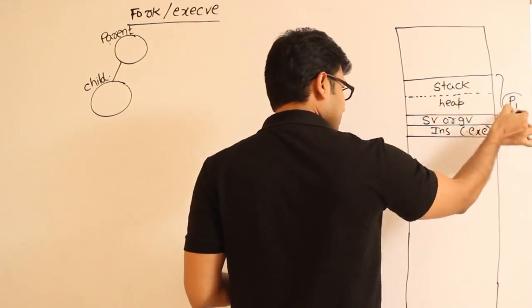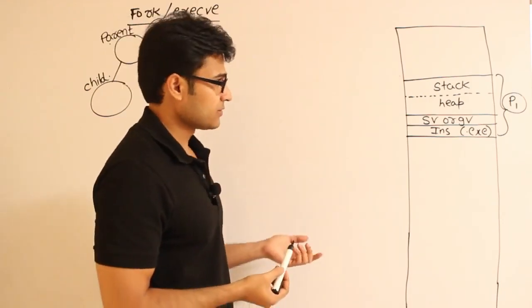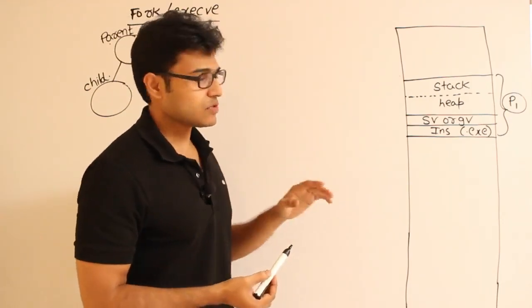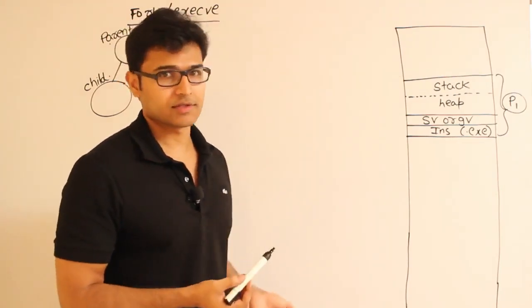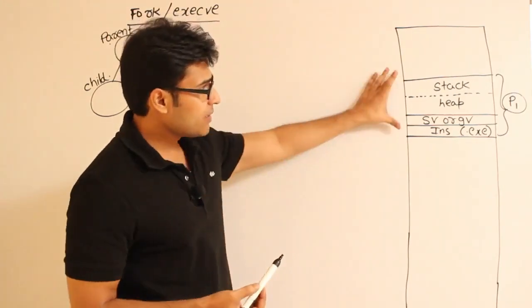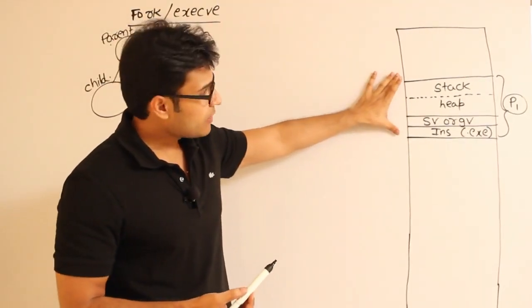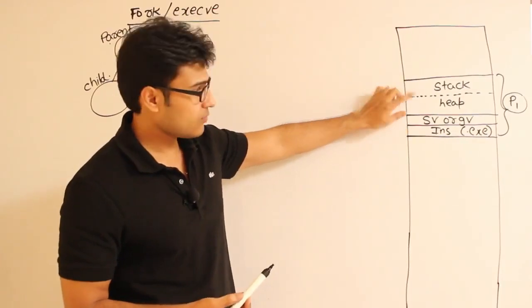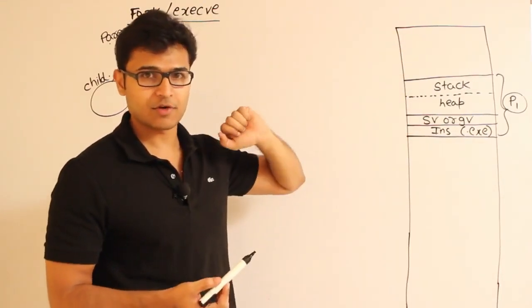As the process is executing, it will be using many variables, and it will be executing some instruction. The program counter will say what instruction it is executing, and this is the image of the process in the memory. Let us say one of the instructions in the execution sequence is a fork system call.